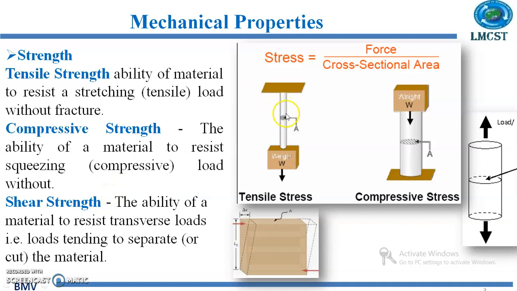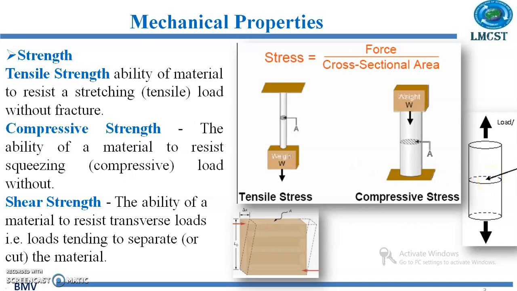So here we can consider this bar, and one end of the bar is fixed. At the other end we are applying a force. So that means a force is exerted on the body, on this material. And this is the area that is resisting the force. That is, we can see it here. This is the area that is resisting the external force.